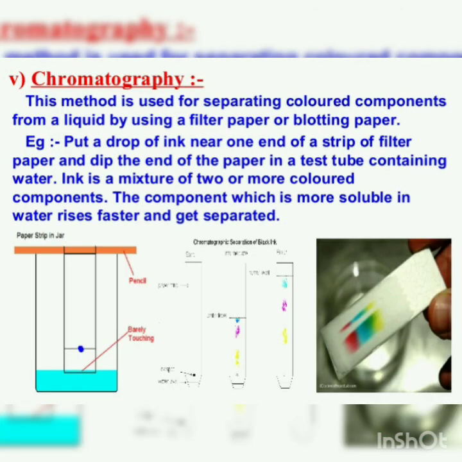Next separation method is chromatography. This method is used for separating colored components from a liquid by using a filter paper or blotting paper. As for example, put a drop of ink near one end of a strip of filter paper and dip the end of the paper in a test tube containing water. Ink is a mixture of two or more color components. The component which is more soluble in water rises faster and gets separated.